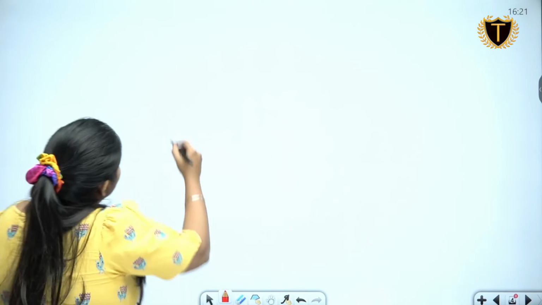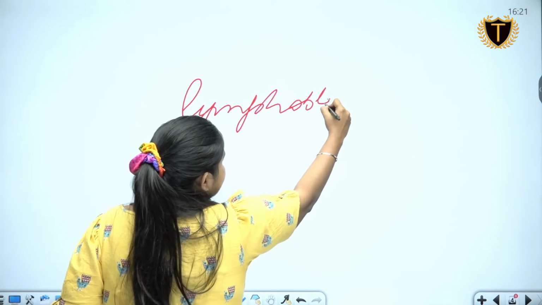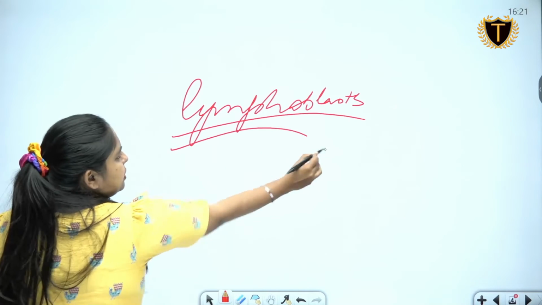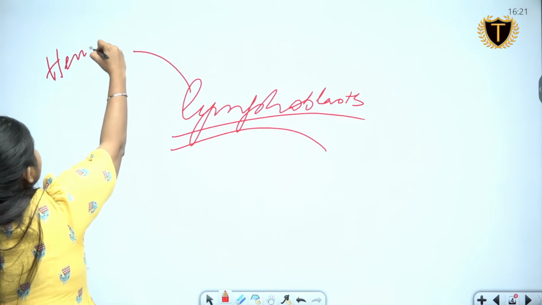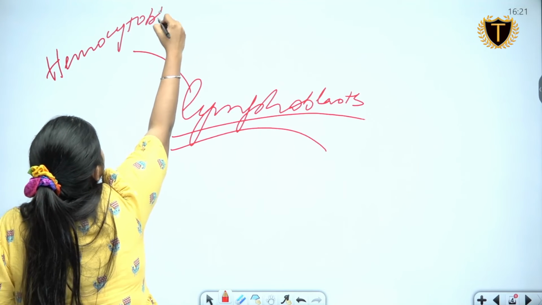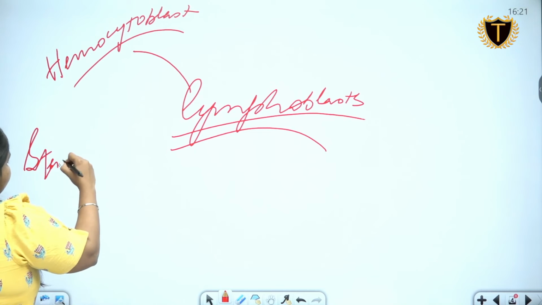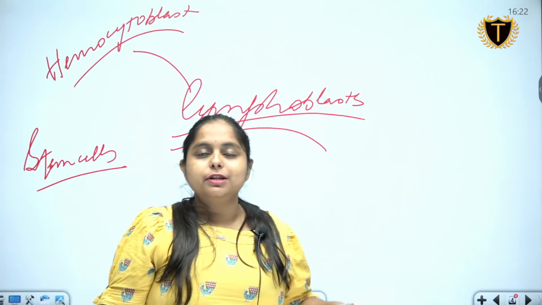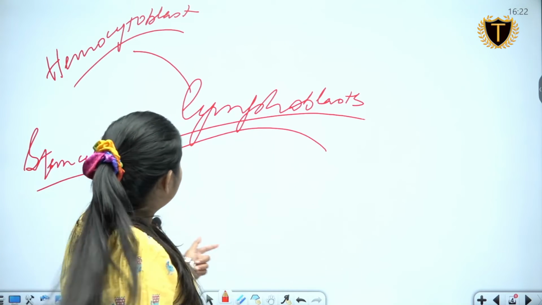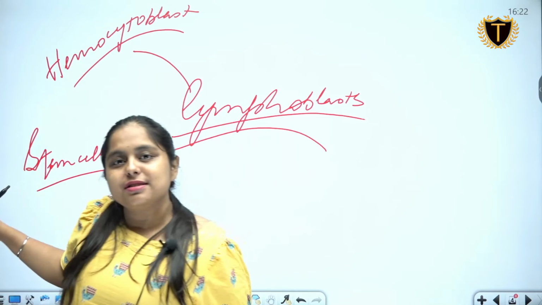If at all you are talking about B cells and T cells, their originator cells are lymphoblasts, which are generated from hemocytoblast, and herein comes the concept of stem cells, which are totipotent, pluripotent, and multipotent. They are levels.